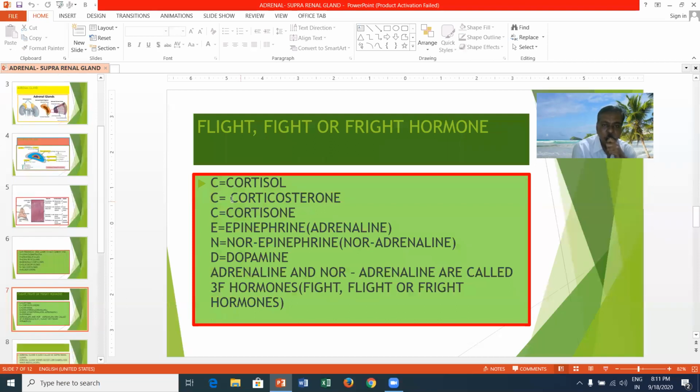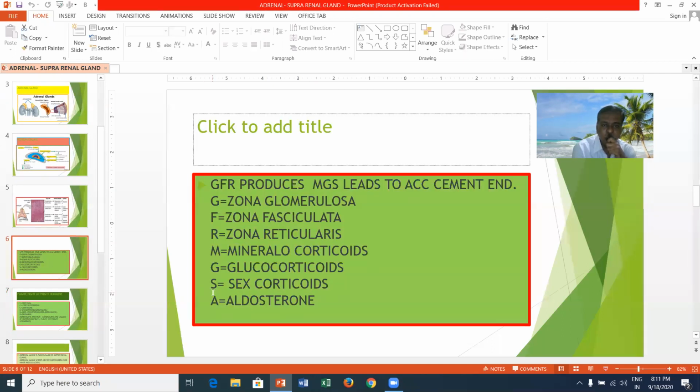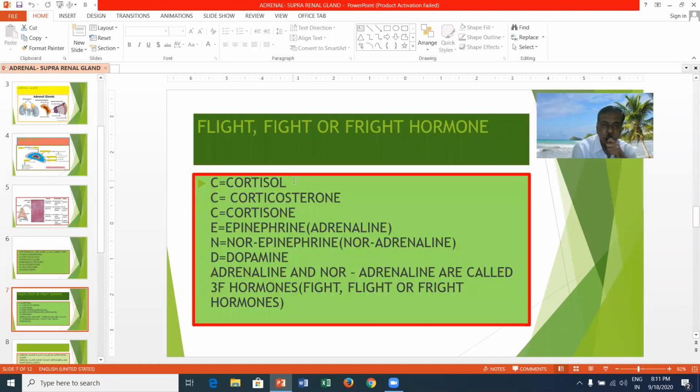Here you can see the CCE. CCE is meant for cortisol, corticosterone, cortisone. For the others, A is meant for aldosterone and C is meant for cortisol, and another C for corticosterone, and this cortisone. The glucocorticoids release three types of hormones: cortisol, corticosterone, and cortisone.